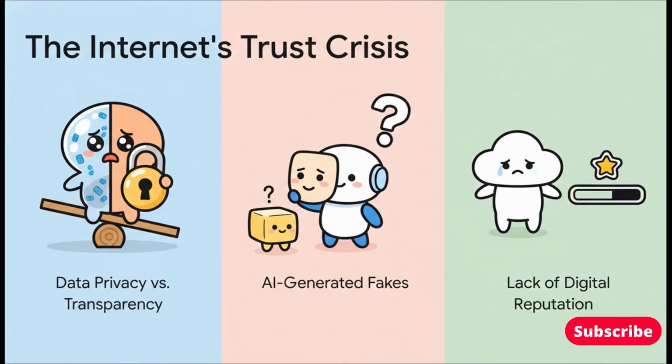Okay, so these are the three big bosses for our hackathon. First up, the big blockchain paradox, right? How do you get total transparency without giving up all your privacy? Second, the absolute explosion of AI fakes, which makes it nearly impossible to know who or what is real. And third, in this decentralized world we're building, how on earth do you prove you're trustworthy?